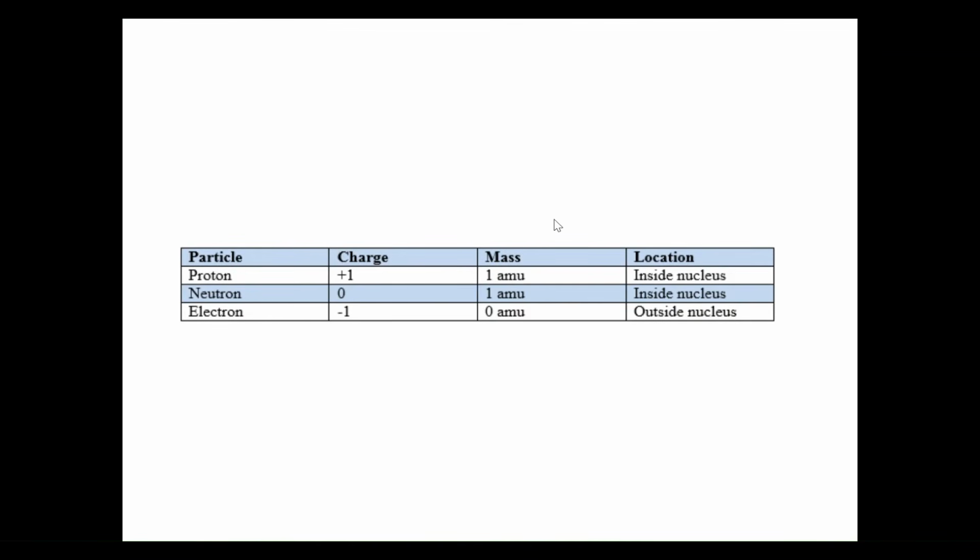Here's that little cheat sheet that I showed you in the previous lesson. Protons have a +1 charge, but these guys do weigh 1 AMU. Neutrons have a 0 or neutral charge, and they weigh 1 AMU. The reason why we don't calculate the atomic mass, the overall mass of the atom, using electrons, is not so much because they have a -1 charge. The reason is that it's irrelevant. They are so tiny and weigh so little that it's very close to 0 AMU. They don't contribute any mass at all to the overall mass of the atom.